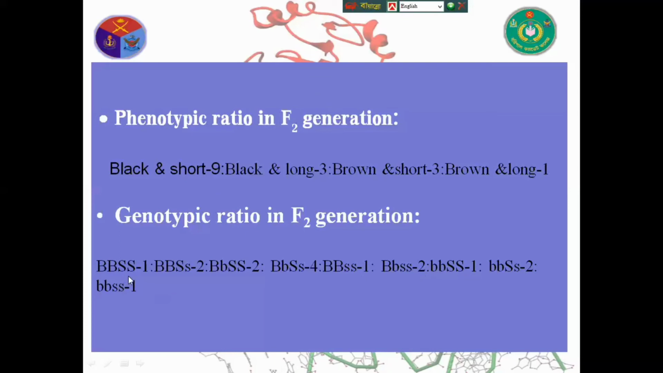So it is the second law of Mendel, and it is also called independent assortment or dihybrid cross, because we cross between two animals that bear two different characters, black and short hair, and another brown and long hair. So its phenotypic ratio is 9 is to 3 is to 3 is to 1.